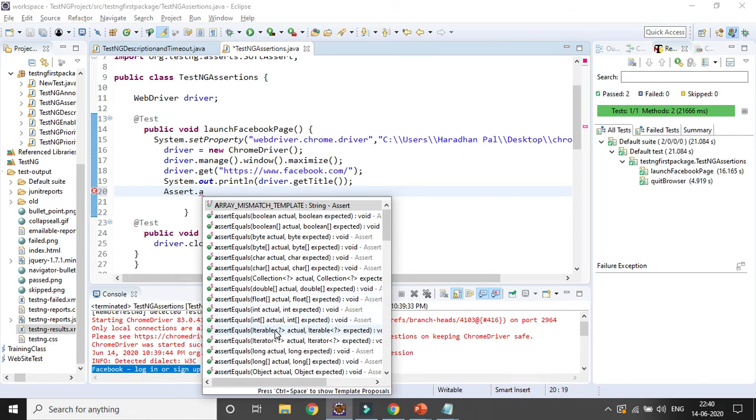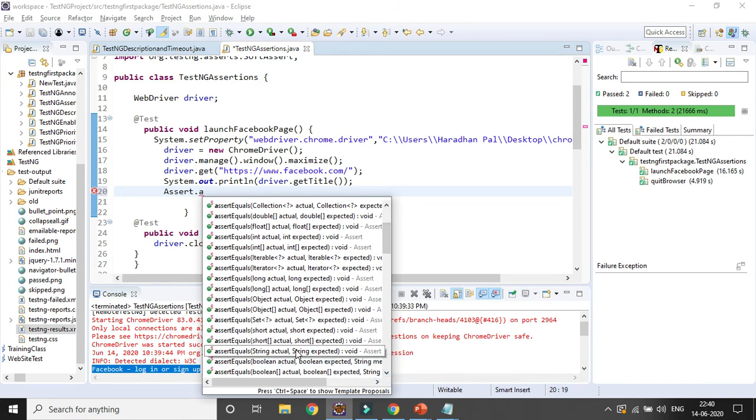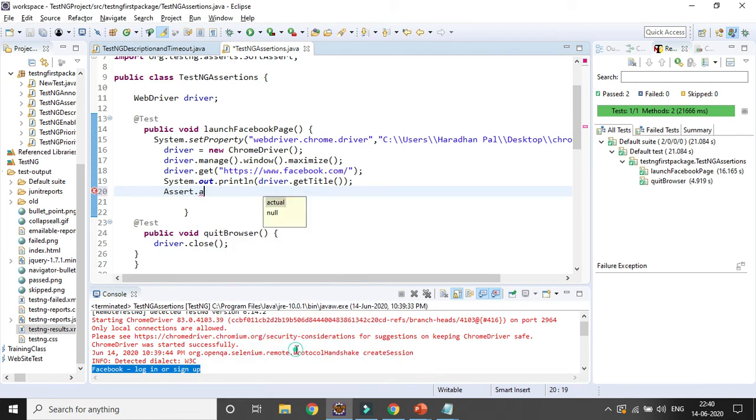Doubles, integer, iterator. Here you can see string is coming, right? Actual and expected. So actual is title. I am giving the expected as this, and before that I want to store the title here.